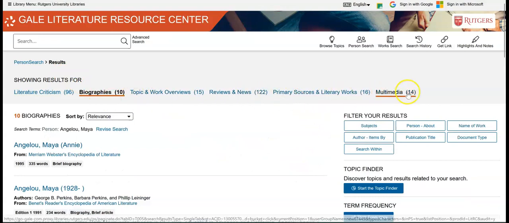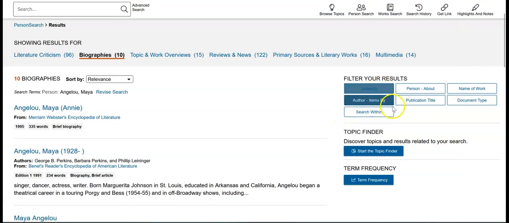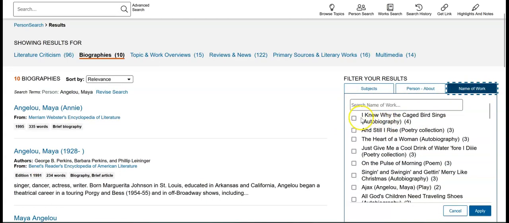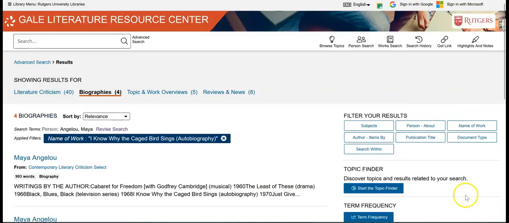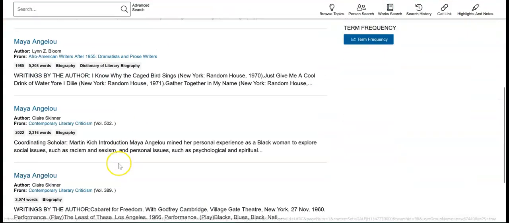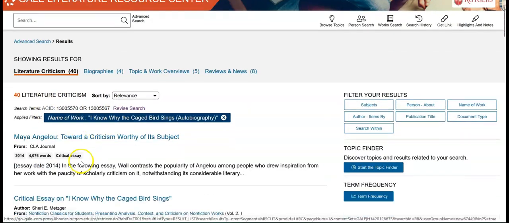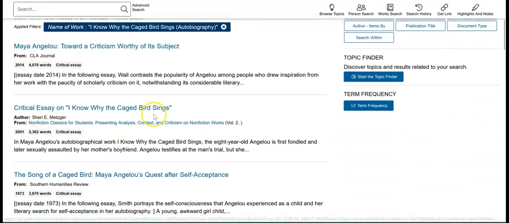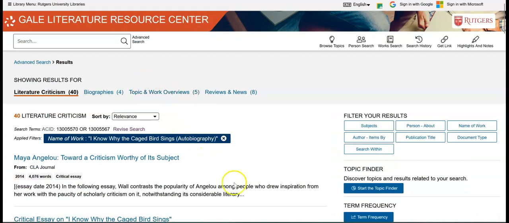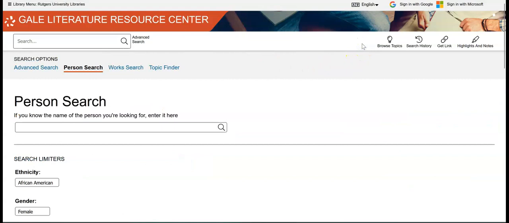You can look through any of these other topics, or you can filter your results now to name of the work. So these are a lot of the works that she's written. So let's say we only wanted to look for I Know Why the Cage Bird Sings. So let's do that. Apply. And now we've only got 4 biographies that mention that particular work and 40 literary criticisms that mention I Know Why the Cage Bird Sings. So that's one way to use it. We can go back. Let's go back from up here. Let's go back to person search.